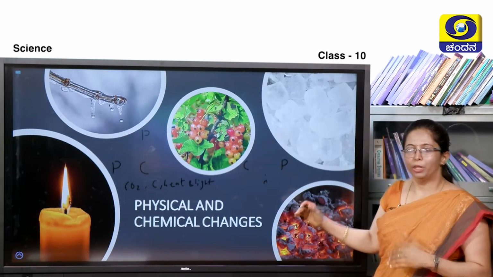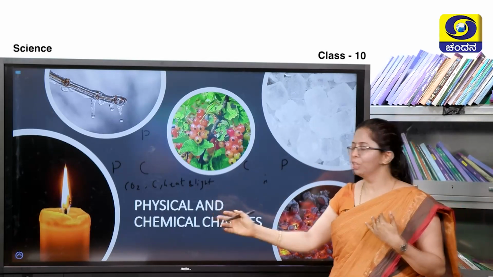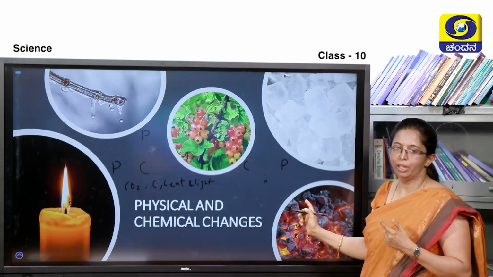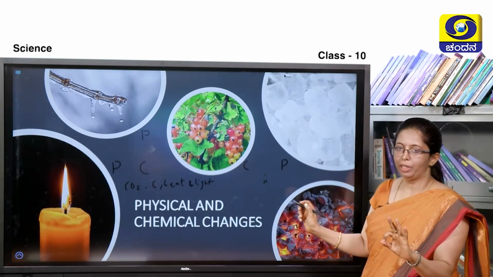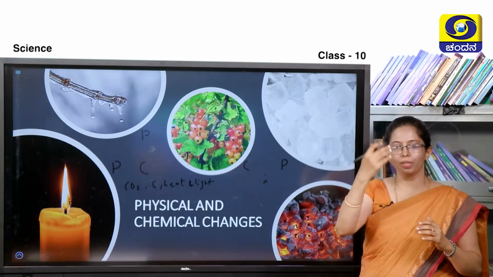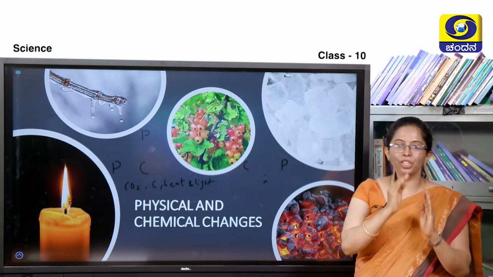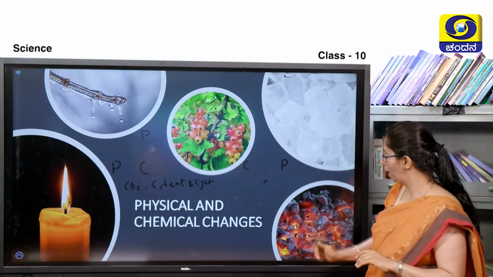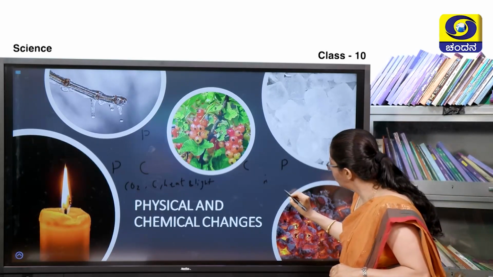Hence the chemical composition completely gets changed and it is irreversible. Once it is burnt completely, I just cannot get back what was earlier or what was in its original state. I just cannot get it back. Hence this is chemical change.